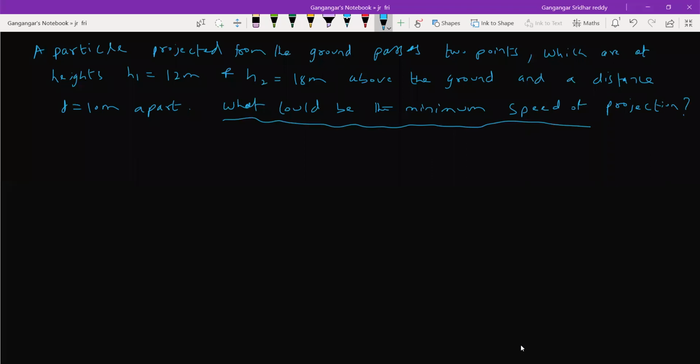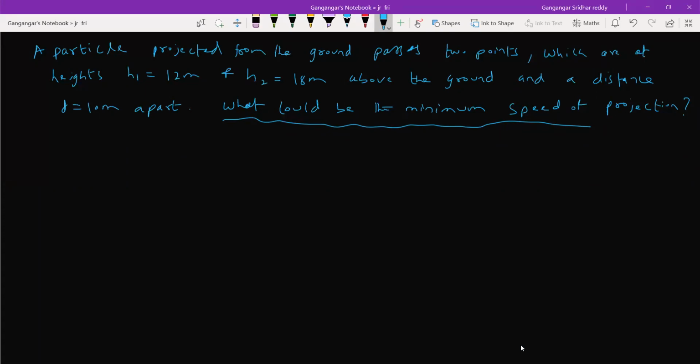Intentionally the diagram is also not given. Let's see, it's there in Pathfinder. Draw the diagram.